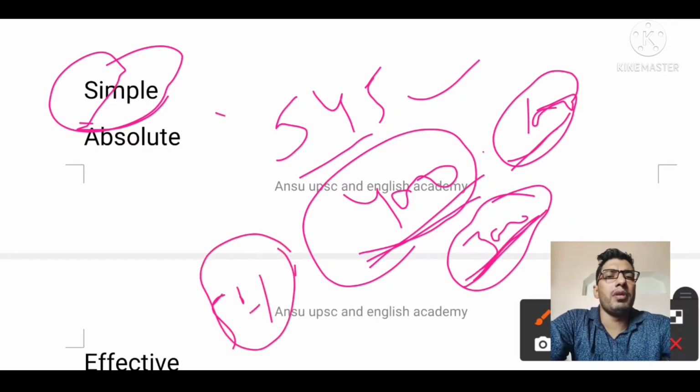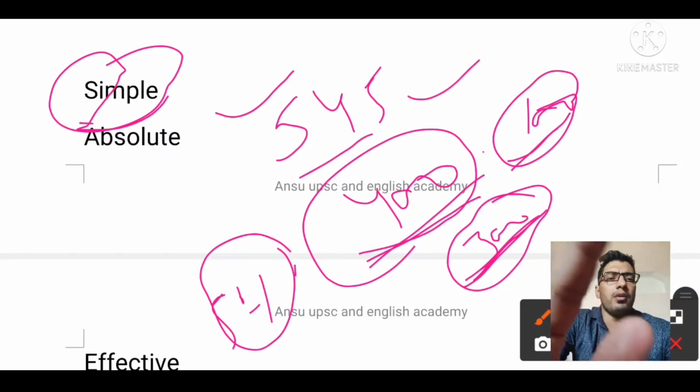That is called the simple majority. The people who are abstaining from voting, we can exclude them, and we take the 50% plus 1 of only those present and voting for that bill. That is called simple majority.